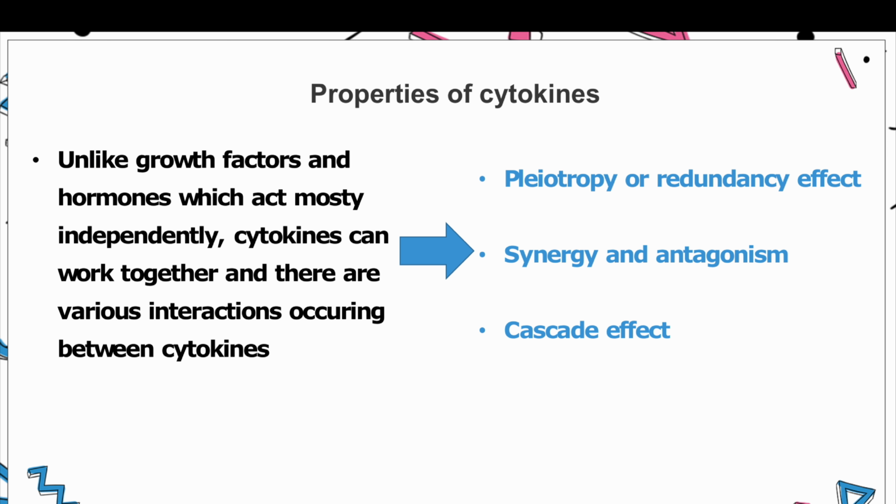Another property is synergy and antagonism. The type of interaction that occurs between cytokines is synergy and antagonism. Two cytokines may augment each other or help each other to increase the effect, that is synergy, or they may oppose each other in their actions, which is termed antagonism.